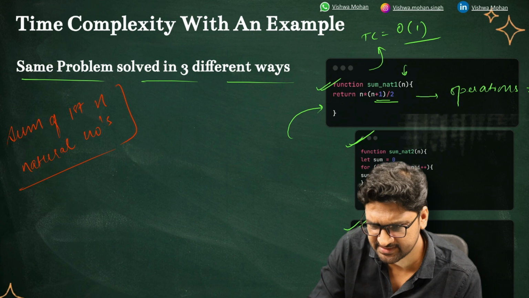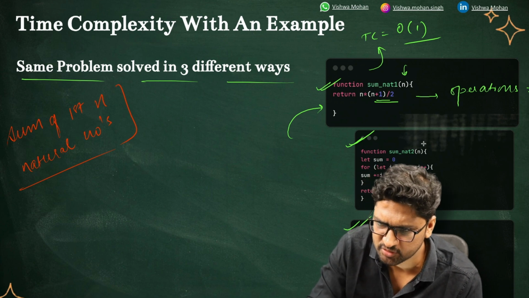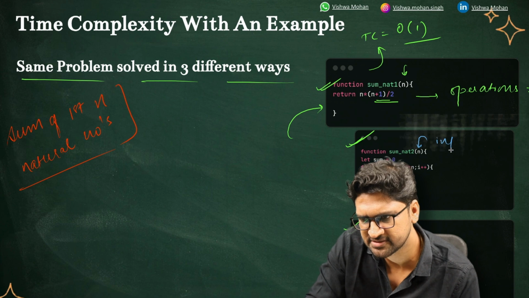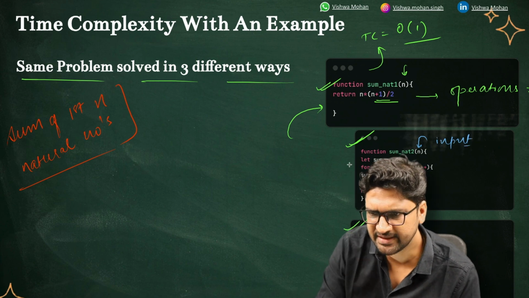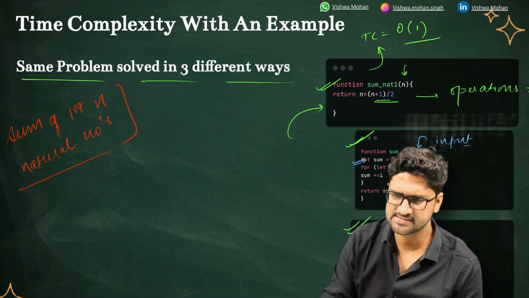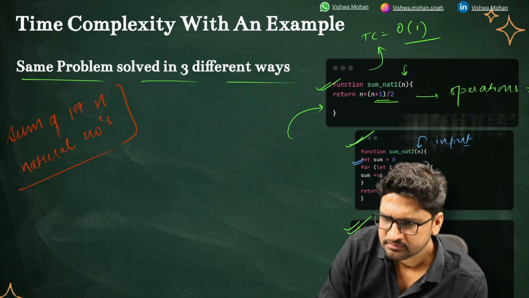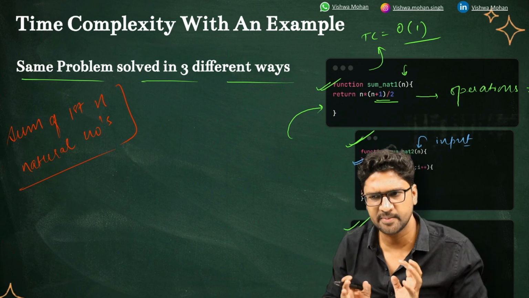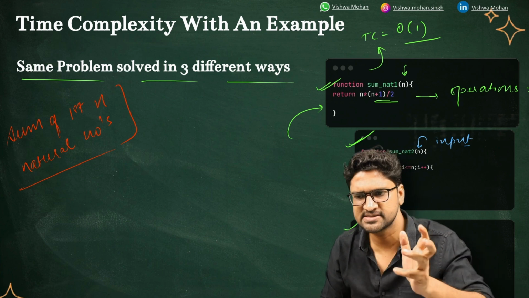However, in this case, we have taken the input, this is my input size, and then I've initialized the variable called sum, and then I'm running this loop. The operation here is that this for loop is running, and then I'm incrementing the value of the sum, and then I'm returning it.